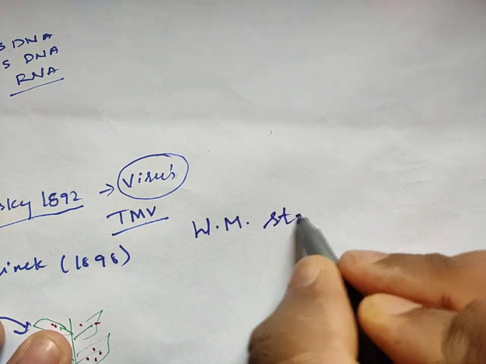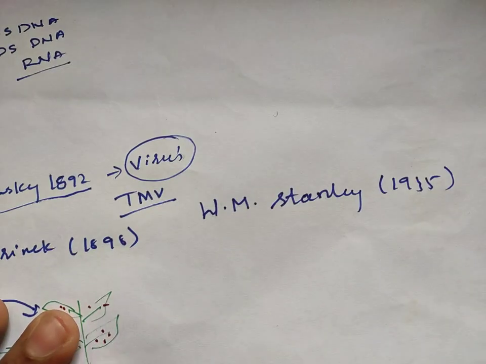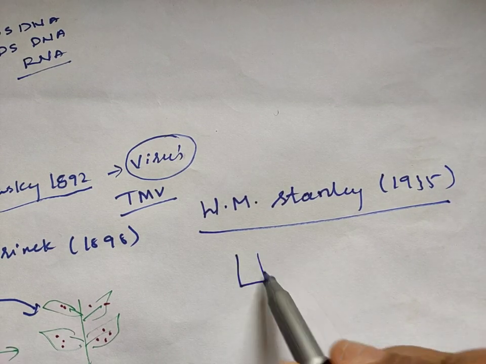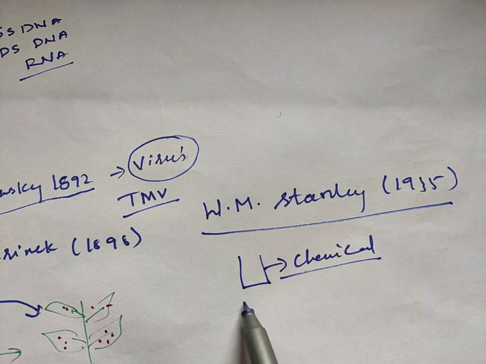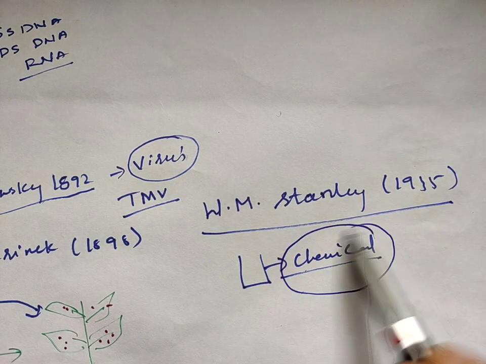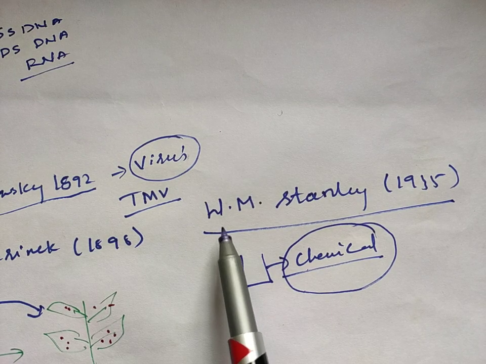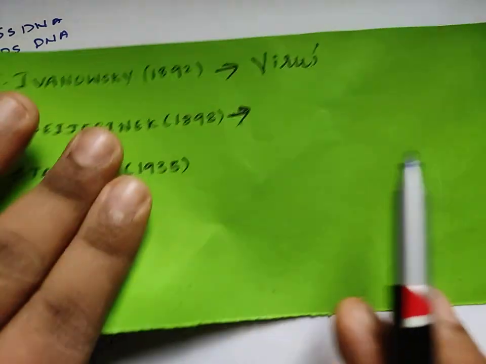Then later one more scientist came, whose name was W.M. Stanley. In 1935 he told that these viral particles can be stored in a bottle like a chemical. So he said that these viral particles can be easily stored and kept in the laboratory as a chemical substance, and this was one more nature of the virus which was known because of the experiments made by W.M. Stanley.